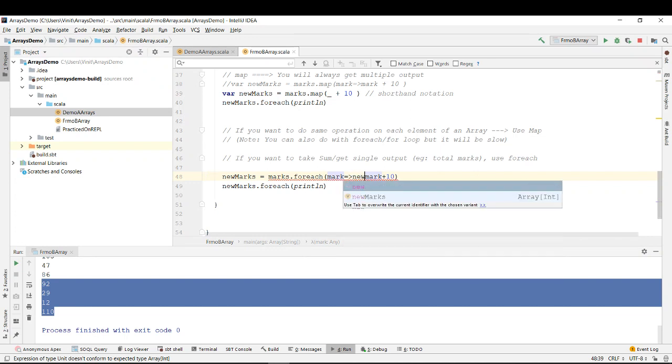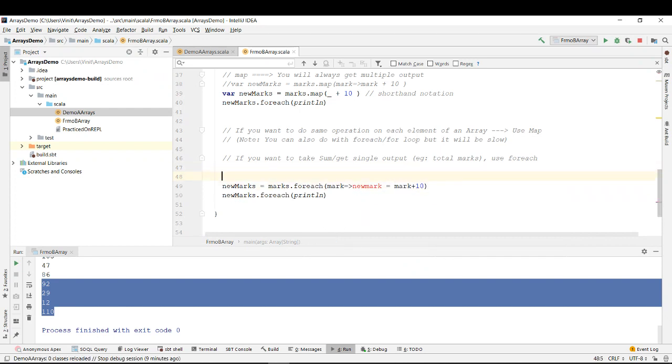I can say that new mark is equal to mark plus 10, right? So it says that new mark is not found. I can say, become a where new mark is equal to 0, right? And how can we do that? Okay, let's try this way. Yield for each, use a yield and mark plus 10. Let's try to execute if it works.